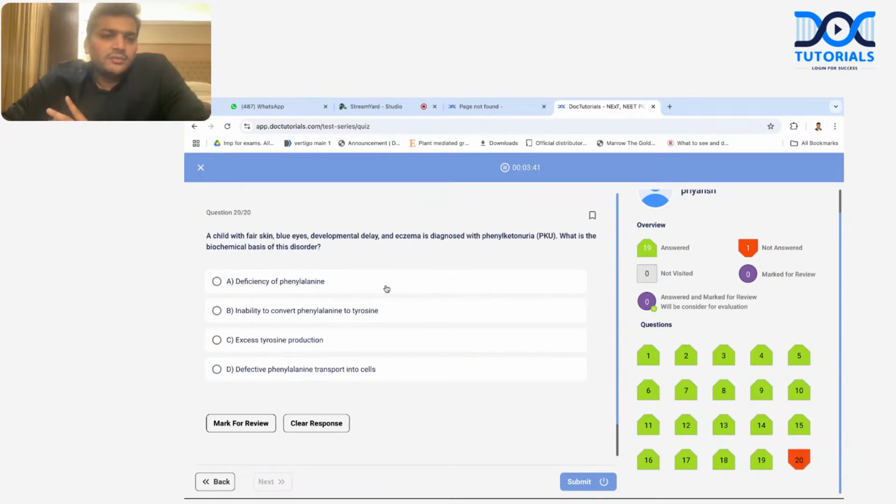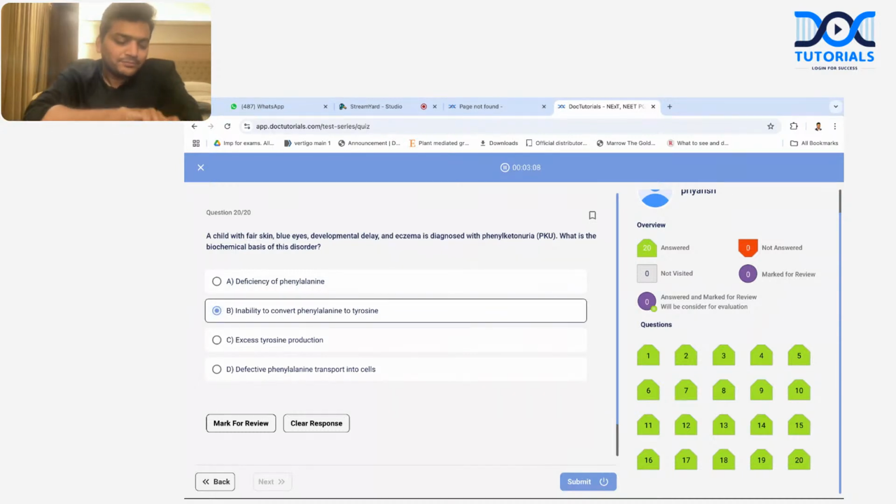Coming to the next one, a child with fair skin, blue eyes, developmental delay, and eczema is diagnosed with phenylketonuria. What is the biochemical basis of this disorder? Why does phenylketonuria develop? Is it due to deficiency of phenylalanine? No. It is inability to convert phenylalanine into tyrosine? Yes, it is there. But still, let's read the other options. Excess tyrosine? No. In phenylketonuria, there is less tyrosine. Defective phenylalanine transport in the cell, there is nothing to do with the transport. It is the inability to convert phenylalanine into tyrosine. So yes.